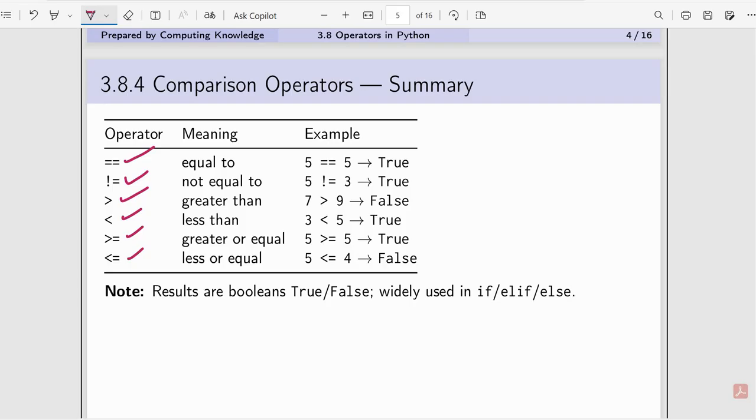Results are always true or false. The result will be Boolean, and widely we use this with if, elif, and else.